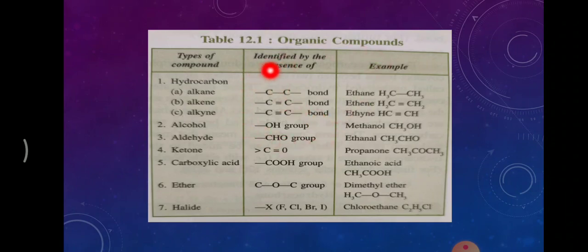In the next slide we will study organic compounds: hydrocarbons, that is alkane, alkene, alkyne, alcohol, aldehyde, ketone, carboxylic acid, ether and halide, in detail.